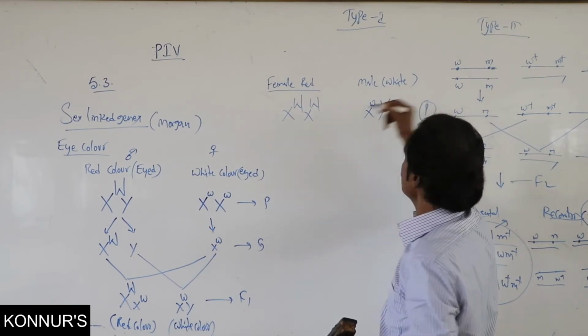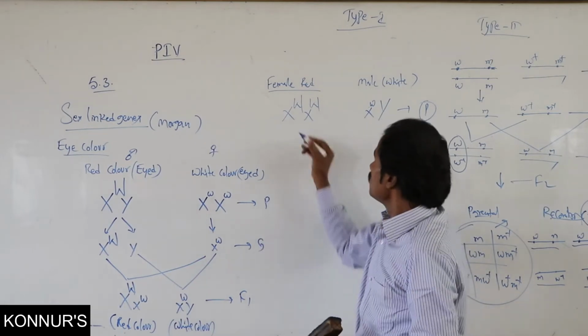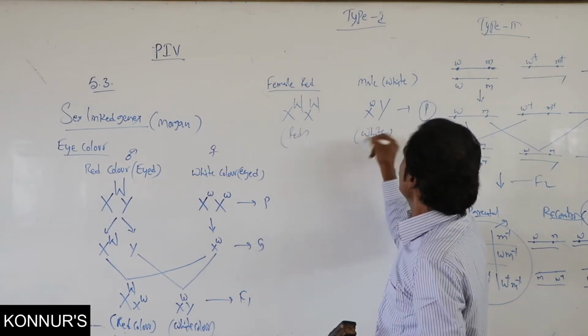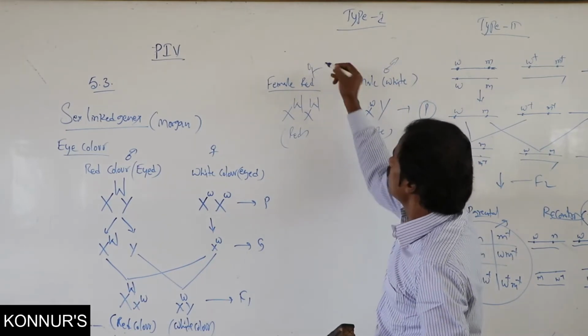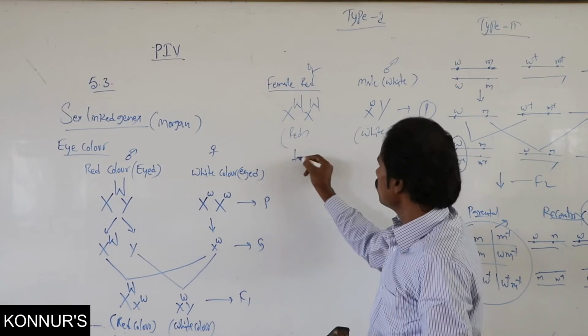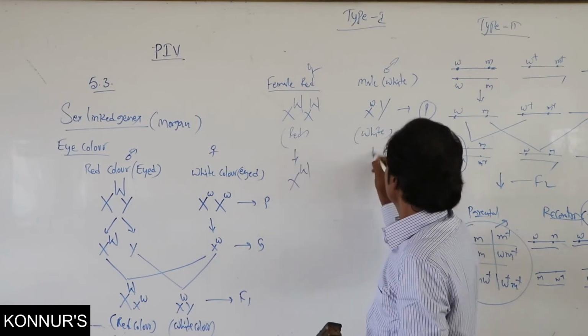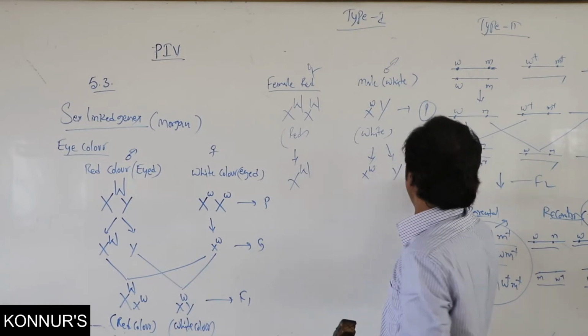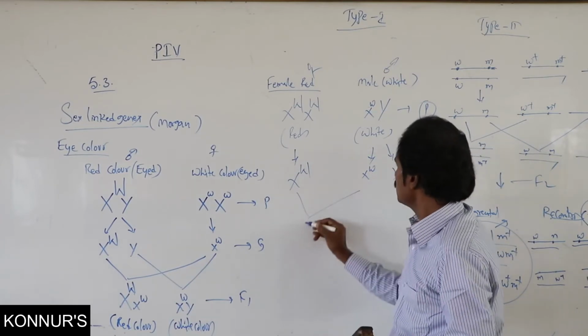These are the parents. This is red color, this is white color, male as well as female. Reverse, and work out the possibility of gametes.